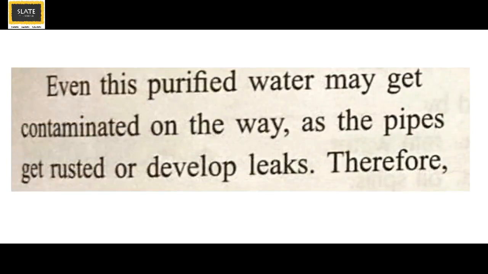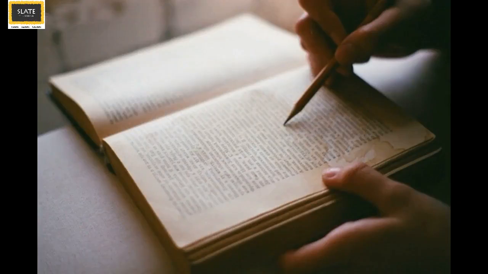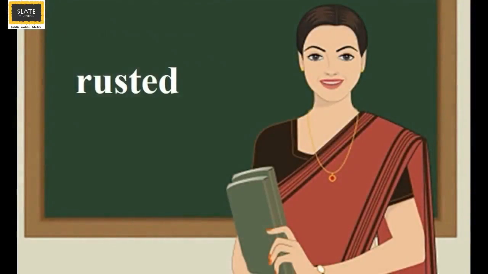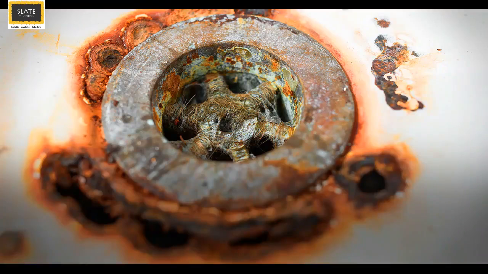Water from those tanks reaches our house through a network of pipes. Even this purified water may get contaminated on the way, as the pipes get rusted or develop leaks. Therefore, people boil water or use water purifiers to purify drinking water. Slaters, underline the word rusted. R-U-S-T-E-D, rusted. It means the red or orange coating that forms on the surface of iron metal when it is exposed to air and moisture.